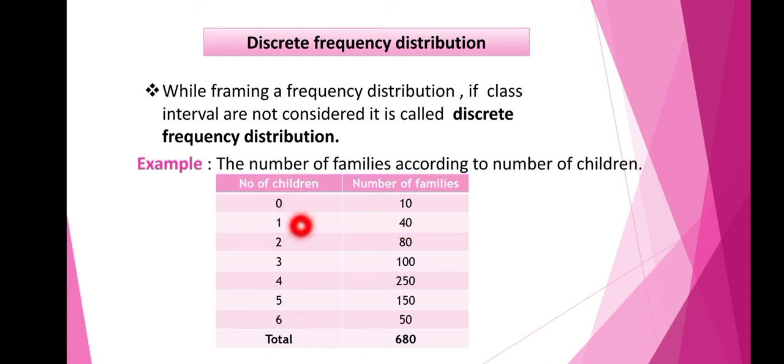And 40 families have 1 child, and 80 families have 2 children. 100 families have 3 children. So here the exact number is given, 3 children or 4 children. Class intervals are not considered. Hence, this kind of distribution is known as discrete frequency distribution.